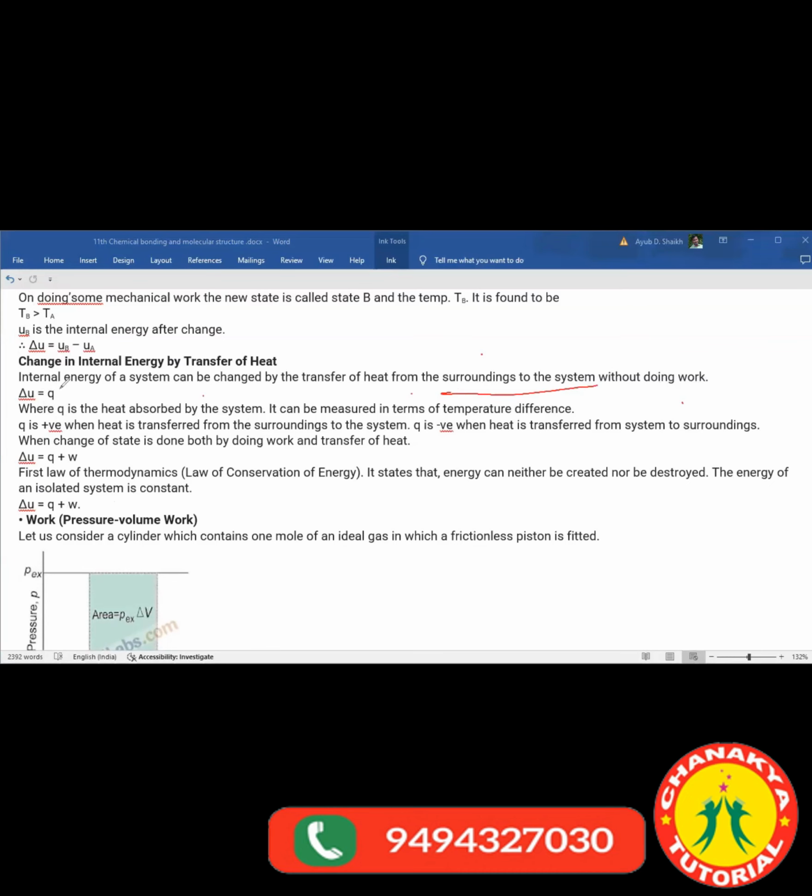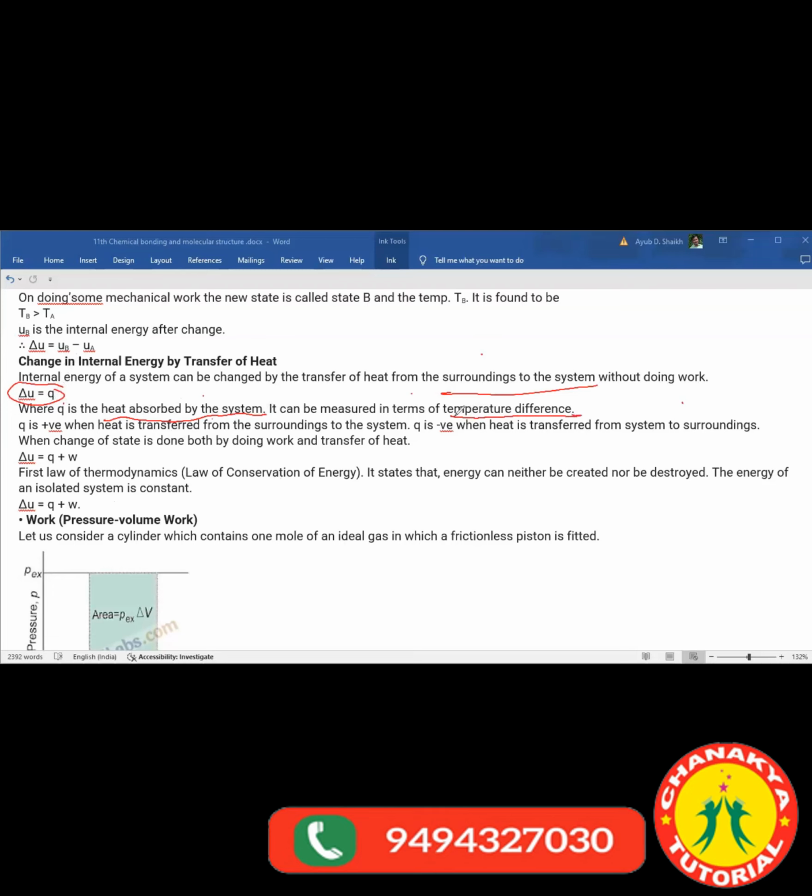So delta U is nothing but Q, where Q is the amount of heat absorbed by the system. So internal energy change is completely dependent upon the change in heat. It can be measured in terms of temperature differences. How can we measure the heat?